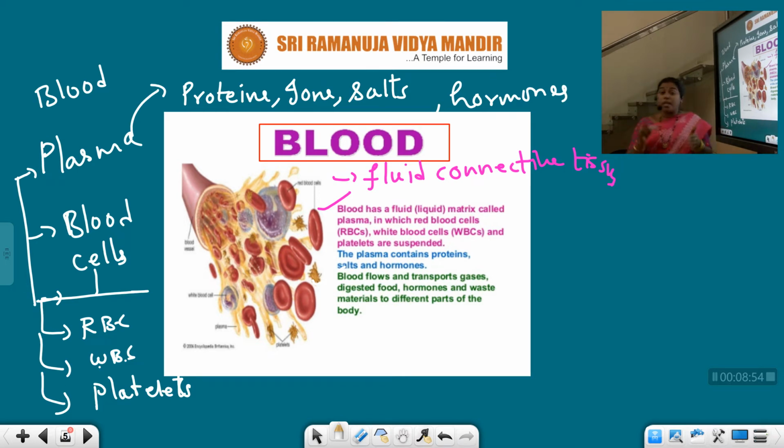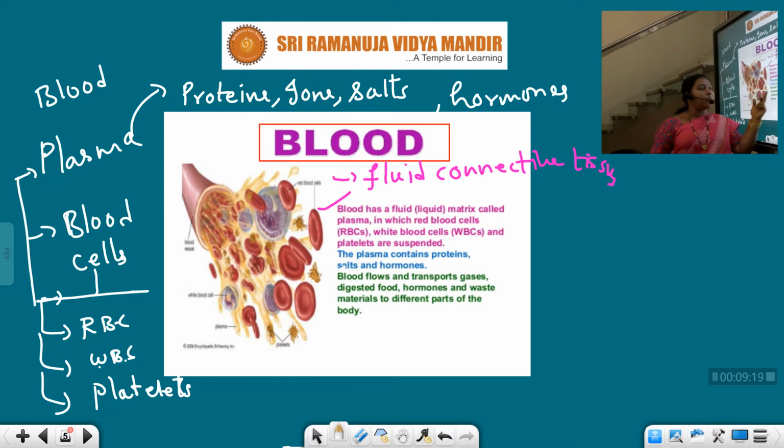Right. And not only supplying the nutrients, it also collects the what? Waste material, students. Just as the cell requires some micronutrients or macronutrients, in the same way, after the biochemical process, the cell excretes some kind of waste materials, and that waste is also collected from the different tissues by our blood only.